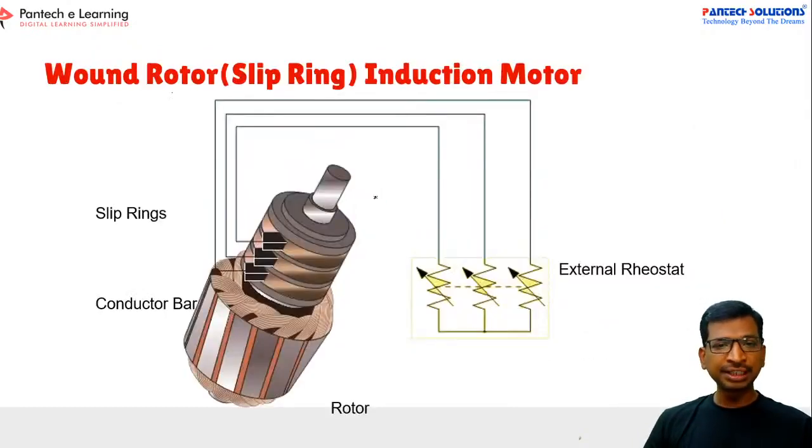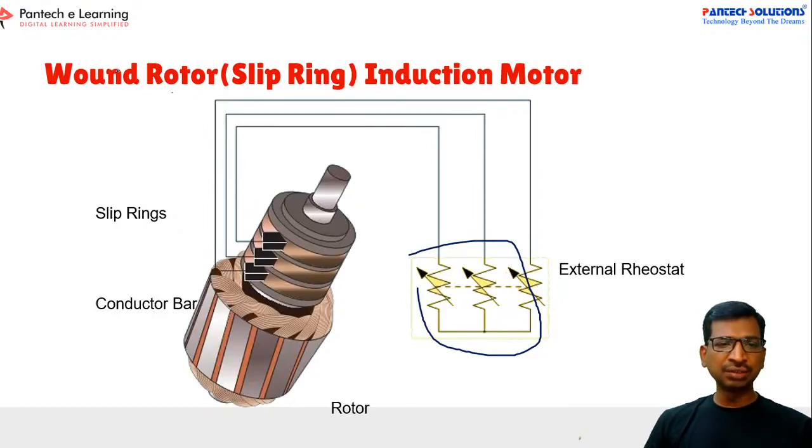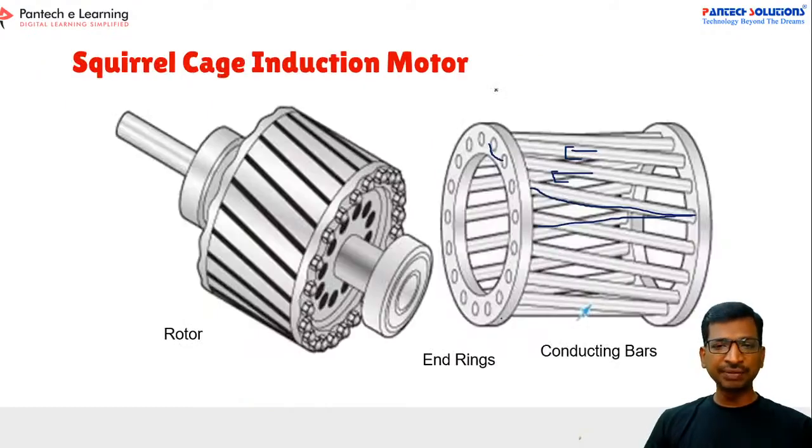Similarly, the slip ring induction motor or wound rotor motor. See again here, instead of end rings, the terminals will be connected and taken out from the rotor side, and terminated with a resistance. Now if you change the resistance, you can vary the motor speed. For high power applications we use a wound rotor induction motor, but generally for electric vehicle applications we are going to use squirrel cage type motors only, not a wound rotor motor.